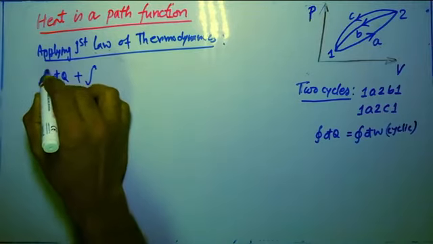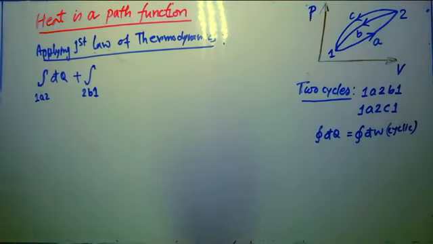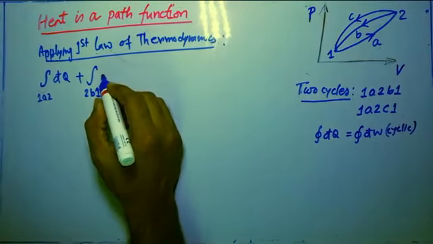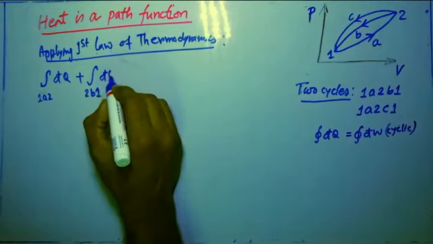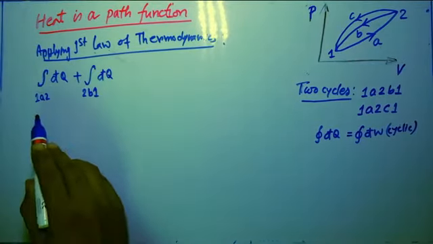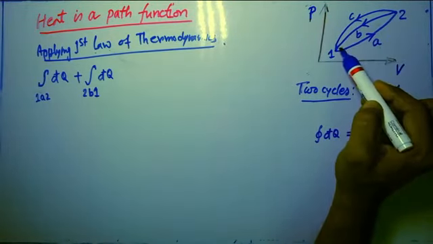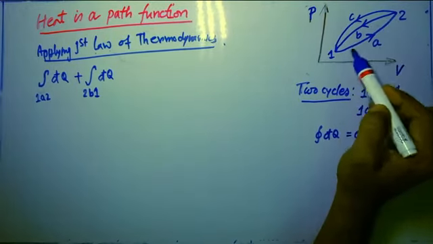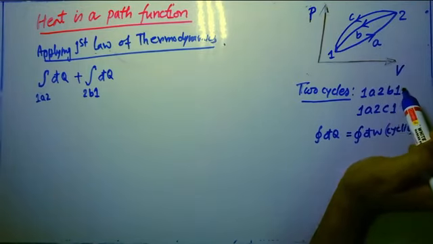If you write a cyclic integral, then it should be written 1a2b1 as a whole, but I am writing them separately, so it should be only integral, not the cyclic one. So integral of 1a2 following this path, then 2b1 following this path, that is the amount of total heat interaction for this cycle, particularly which cycle, 1a2 2b1.